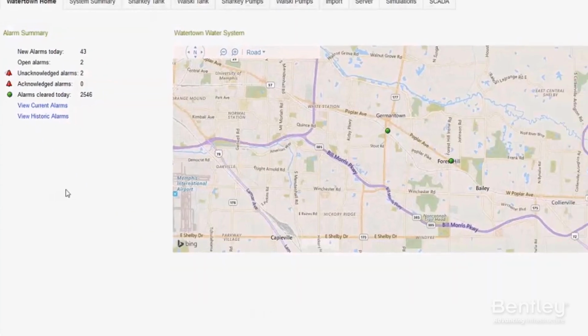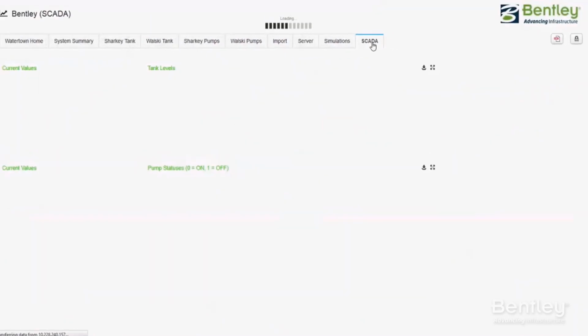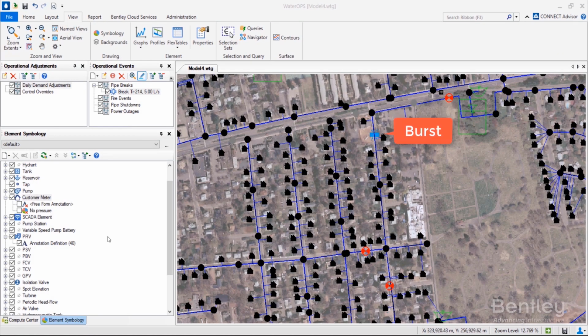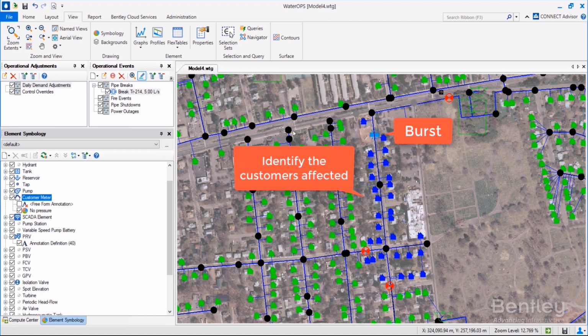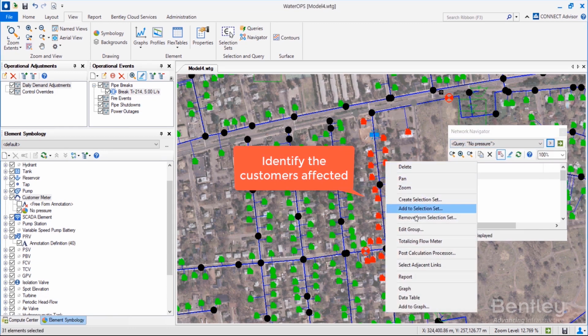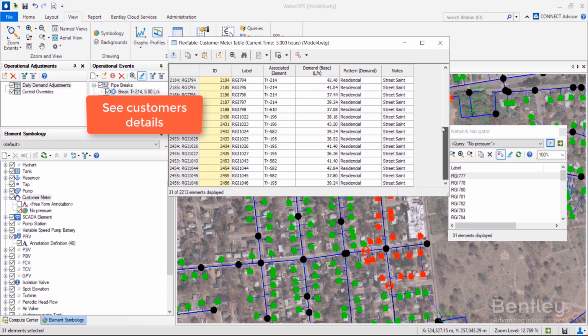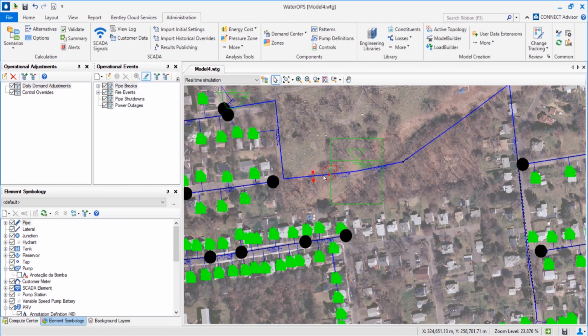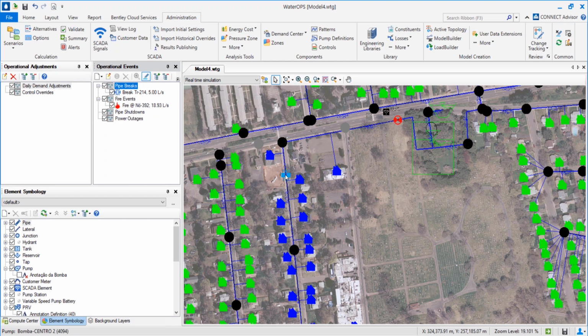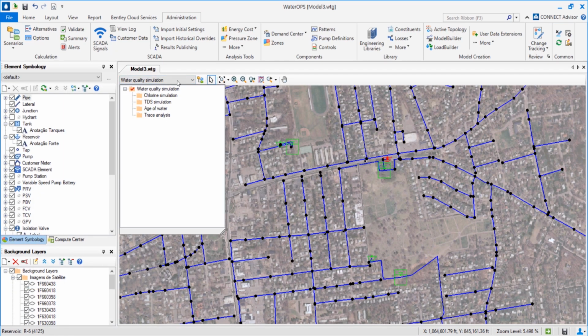OpenFlows WaterOPS is a complete predictive modeling solution for real-time water network operations, maintenance, and forecasting. Extending the capabilities of SCADA with a calibrated hydraulic model, the application computes live network conditions, helping operators achieve target optimizations for events associated with a range of conditions, from normal operation to pump outage, fire, leakage, pipe failures, and water quality and demand management.